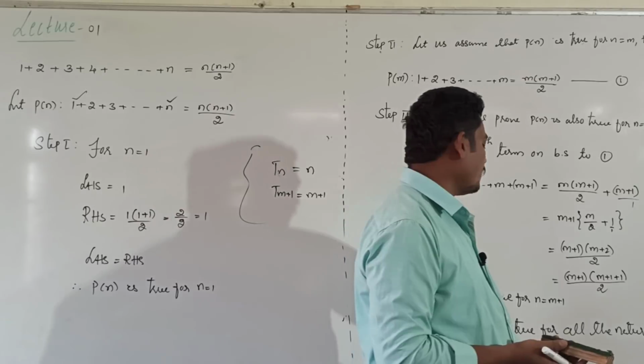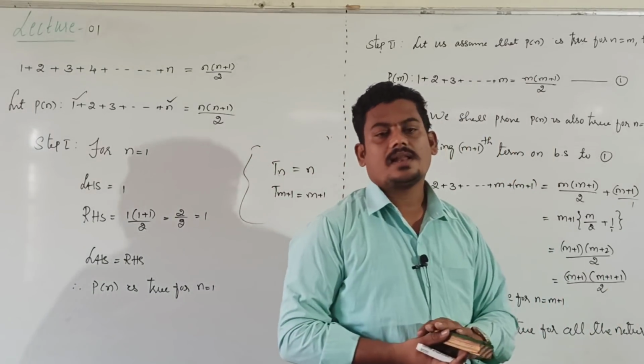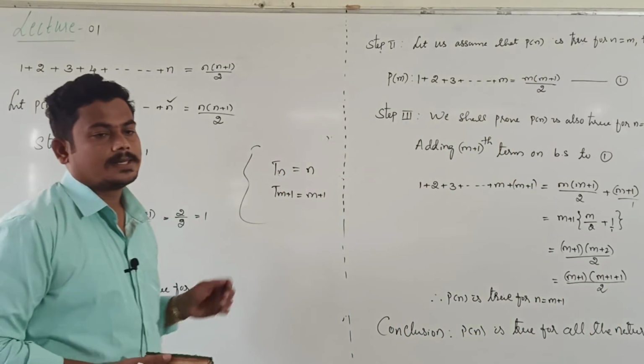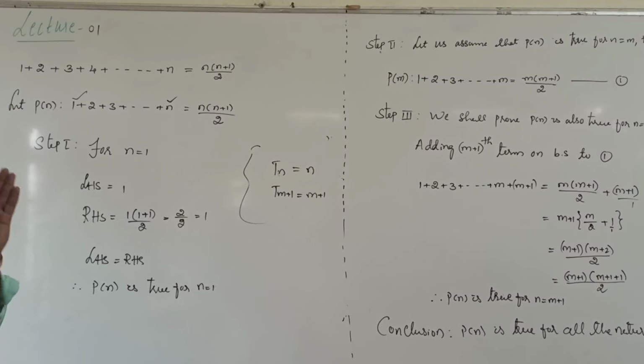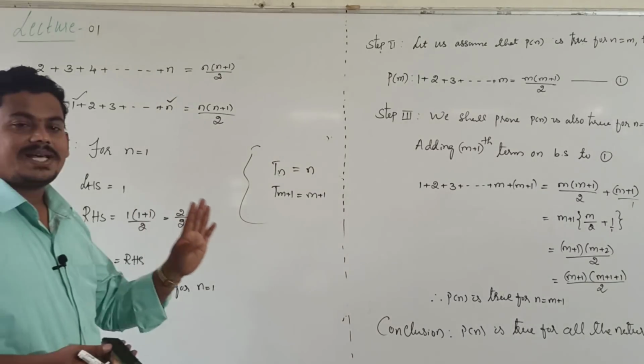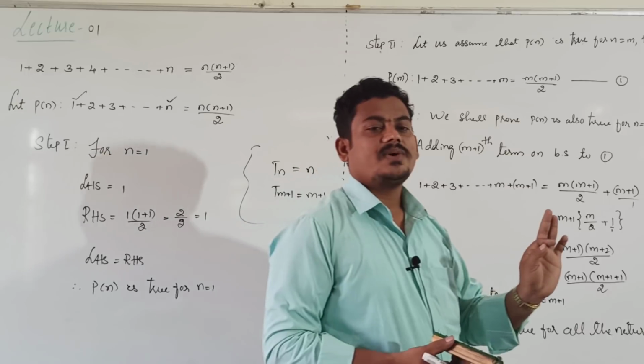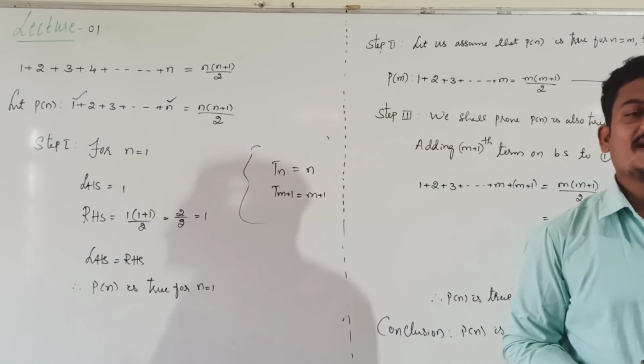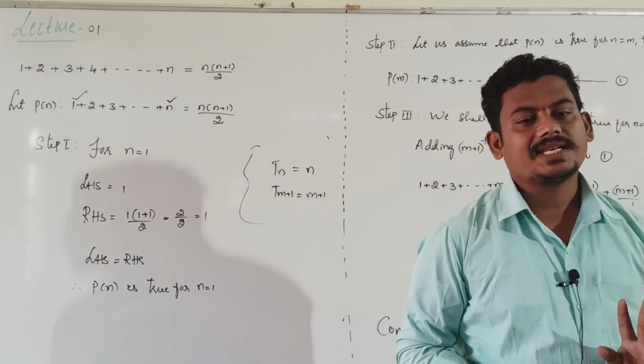P of n is true for all the natural numbers. For all the problems same procedure. Verification for n equal to 1, verification for n equal to m, verification for n equal to m plus 1, and lastly write the conclusion.